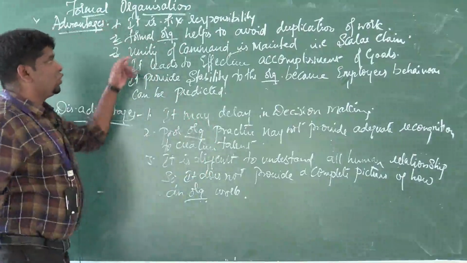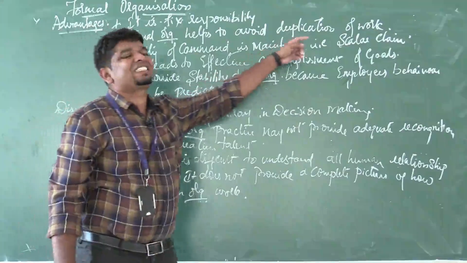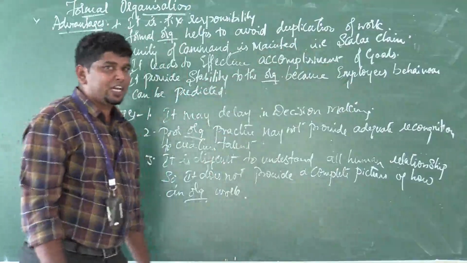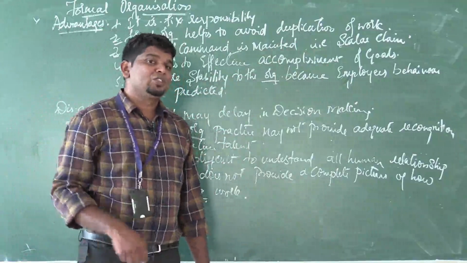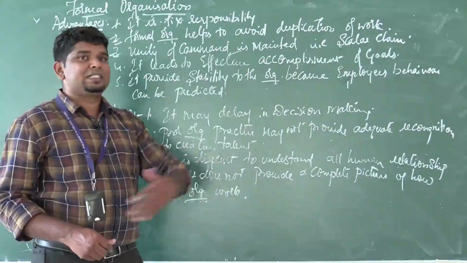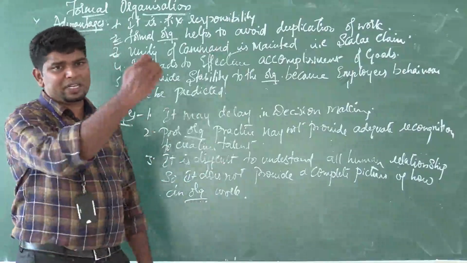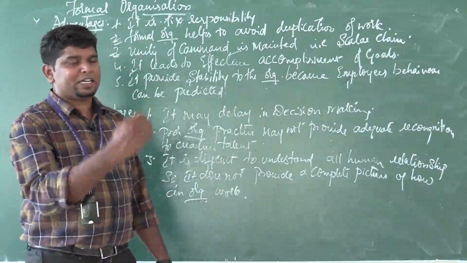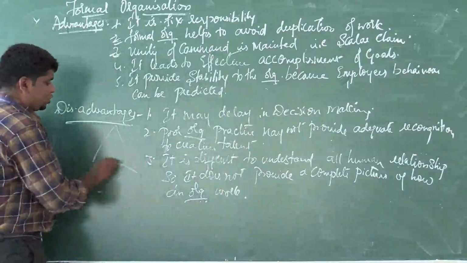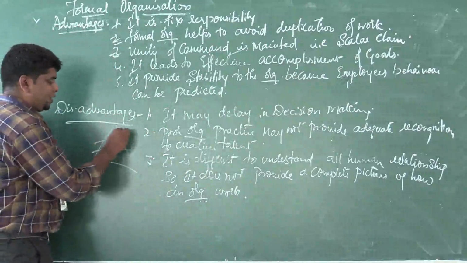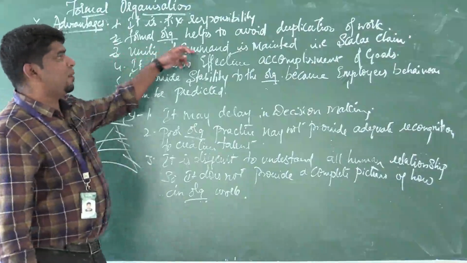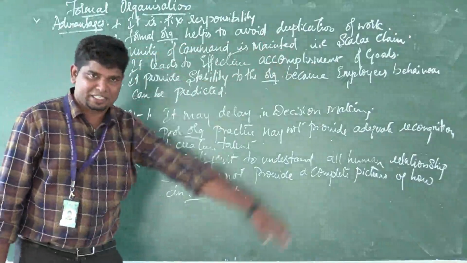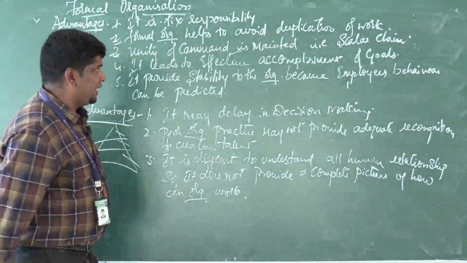Third one here, so unity of command is maintained. That is the scalar chain here. I think you have studied scalar chain in the second chapter, about principles of management. Scalar chain is a clear-cut message in the formal organization about to whom to report, from top level to middle level to low level. So unity of command is maintained, that's the scalar chain here.